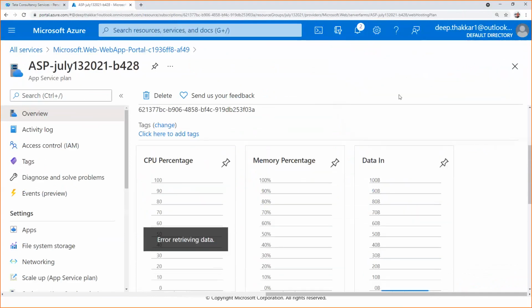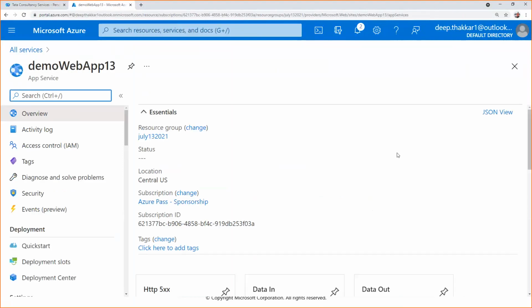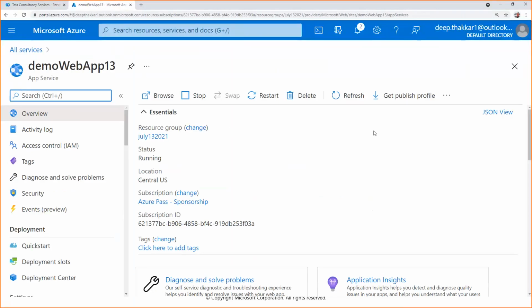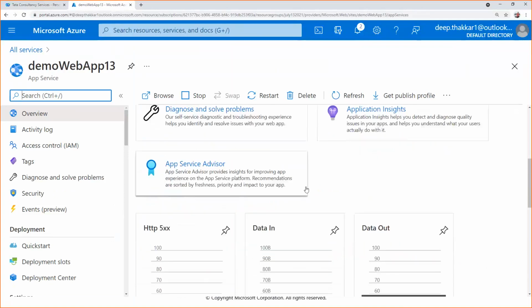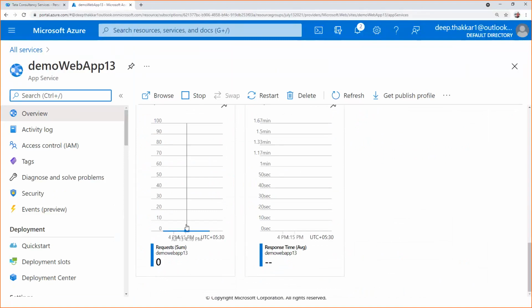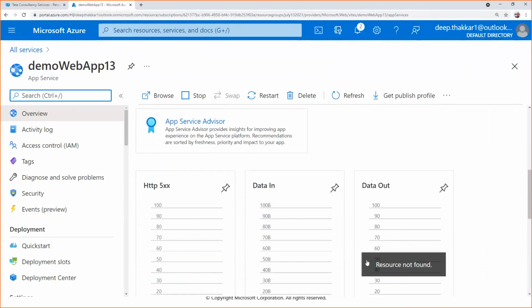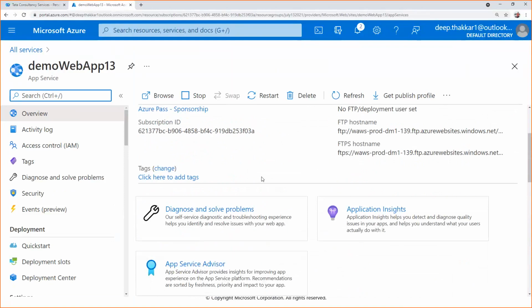Go to resource, demo web app 13. Here you can see all its statistics, like how many requests came, how many responses went. All those things you can see here: HTTP errors, data in, data sent. So these all things you can do.